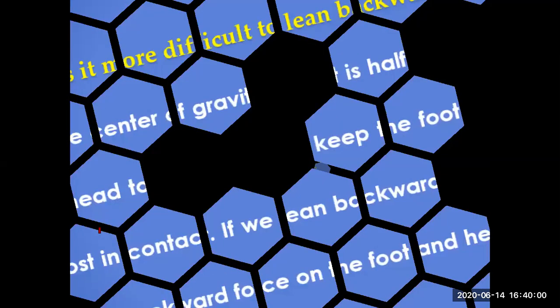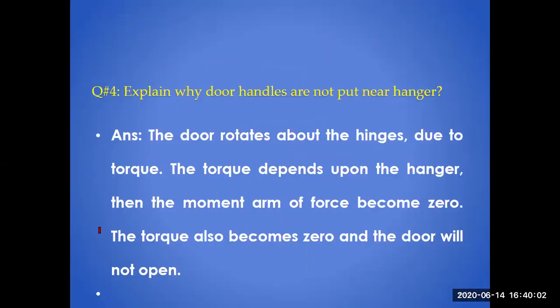So here is question number 4. Explain why door handles are not put near the hinges. Why? Because the door rotates about the hinges due to torque. The torque depends on the moment arm; if the moment arm of the force becomes zero, the torque will also become zero, and the door will not open. This is the reason you need to increase the moment arm. You need to increase the distance between the point where you are applying force and the point of rotation. There must be a reasonable distance.